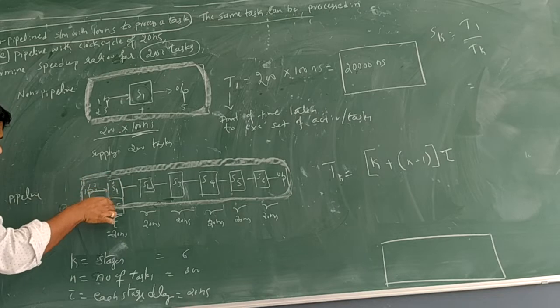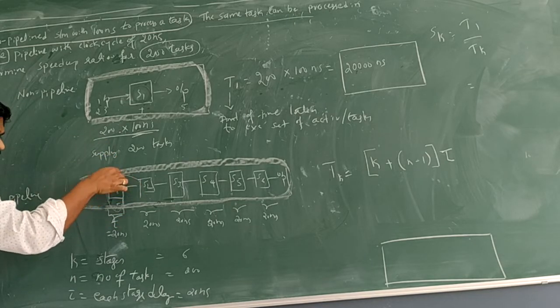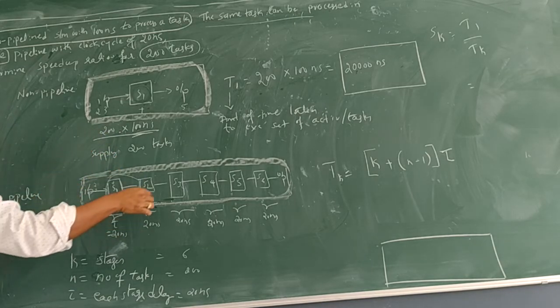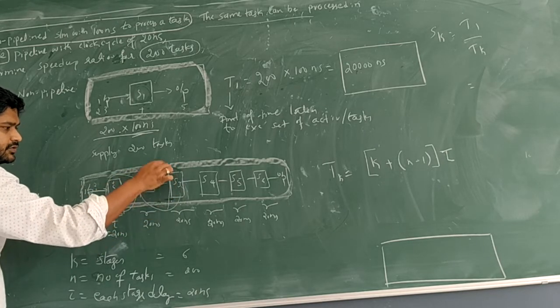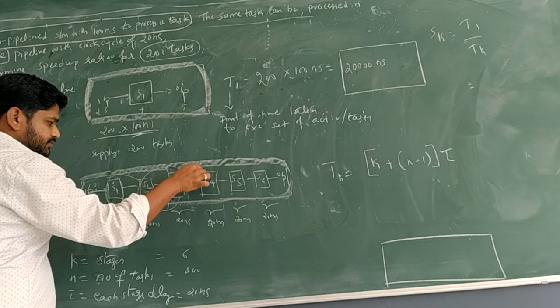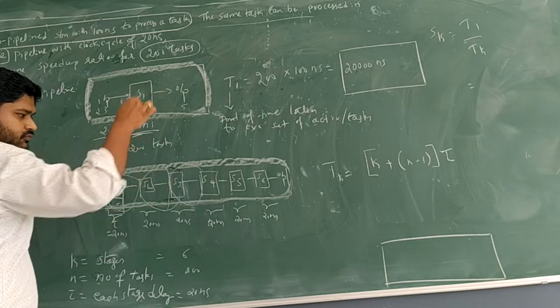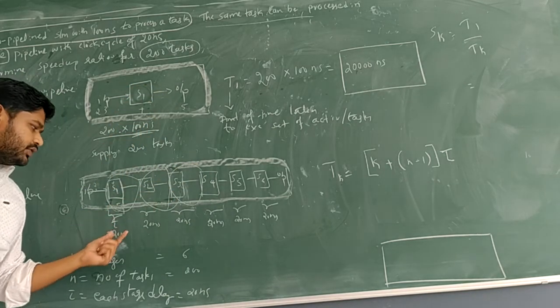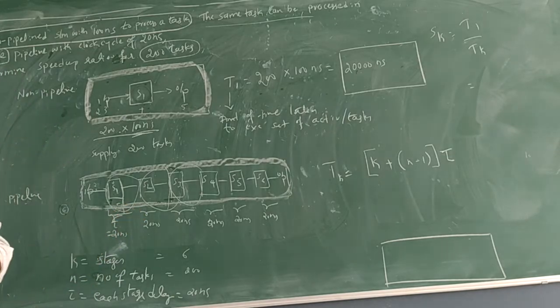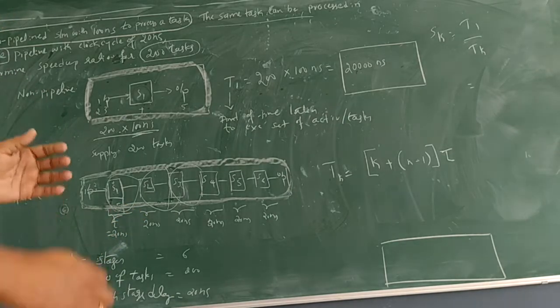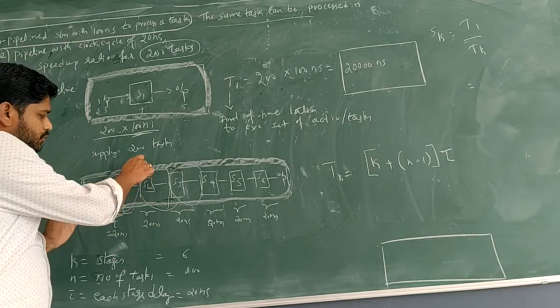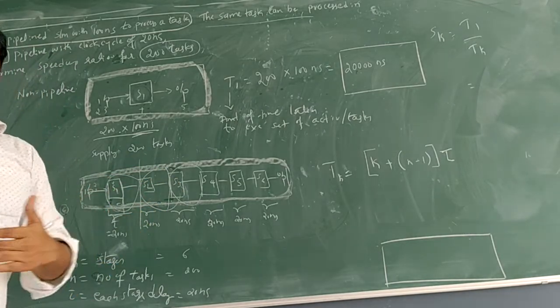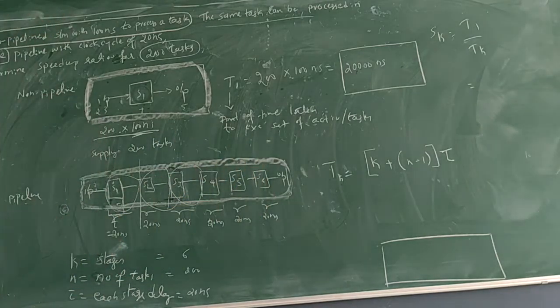Every stage, I think I explained yesterday, on every falling edge will take a time of 20 nanoseconds to process and forward, till it reaches the next stage. That is called the tau.